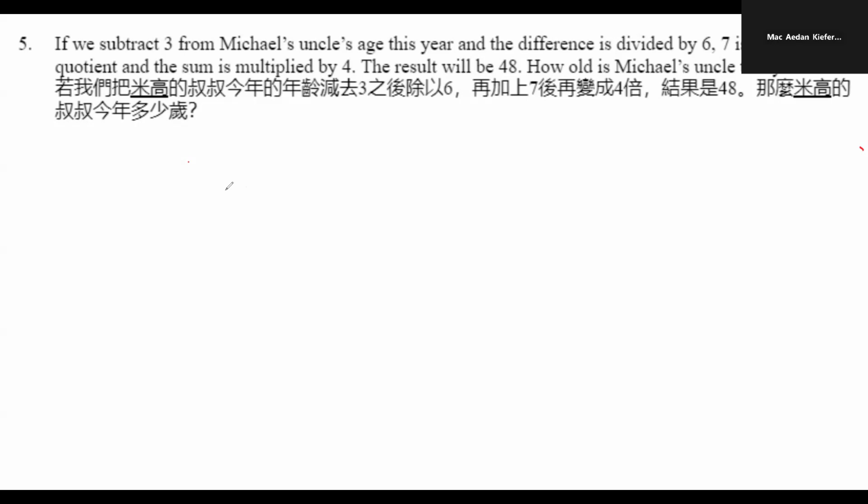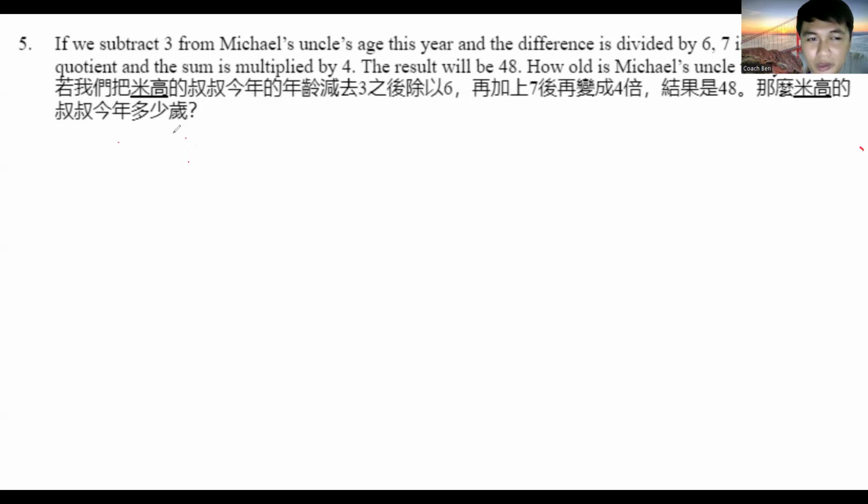The times 4 will be divided by 4. The plus 7 will be minus 7. The divided by 6 will be times 6, and the minus 3 will be plus 3. So 48 divided by 4 is equal to 12. Then minus 7 is equal to 5. Times 6 is 30. Then 30 plus 3 is 33. Okay, very good. The correct answer should be 33.